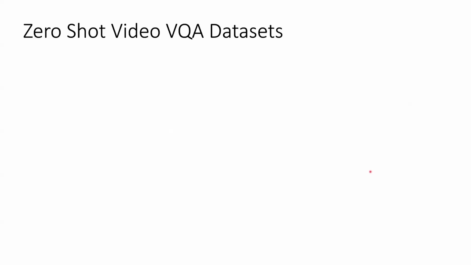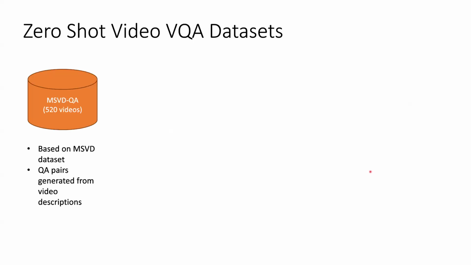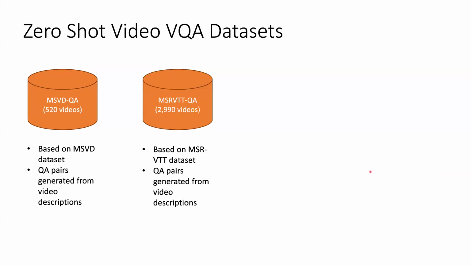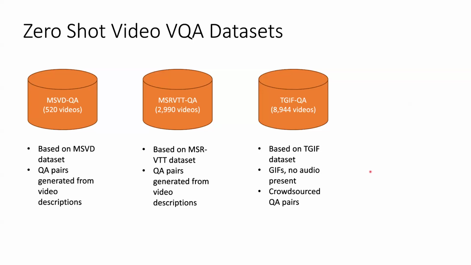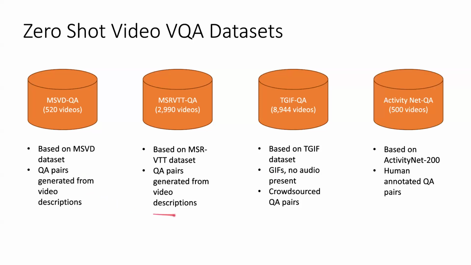Now let's go on to zero-shot video VQA. In this case, there were 4 datasets that were used. First one is the MSVD-QA, which is based off of the MSVD dataset. Next is MSRVTT-QA, again based off the MSRVTT dataset. Then the TGIF-QA, based off the TGIF dataset, but in this case only the GIFs are provided. There's no audio present. All of these datasets have QA pairs. And this is the ActivityNet-QA, which is again based off the ActivityNet 200 dataset.